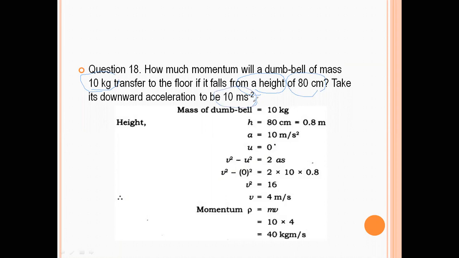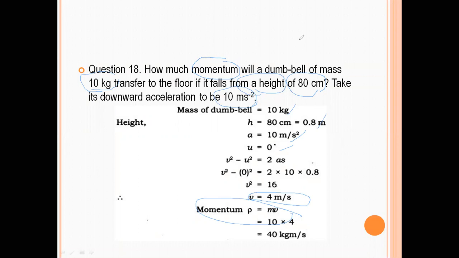You have to find out what momentum, that is m into v. So out of mass, height, acceleration, you need to find out v, because when you calculate v, only then can you calculate the momentum. So this is all your 18 questions of your textbook.